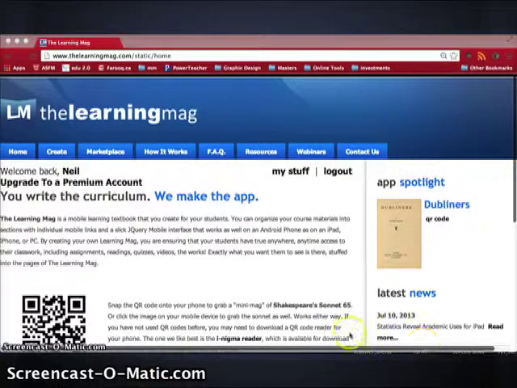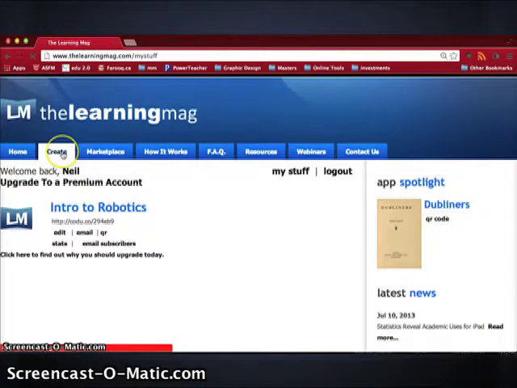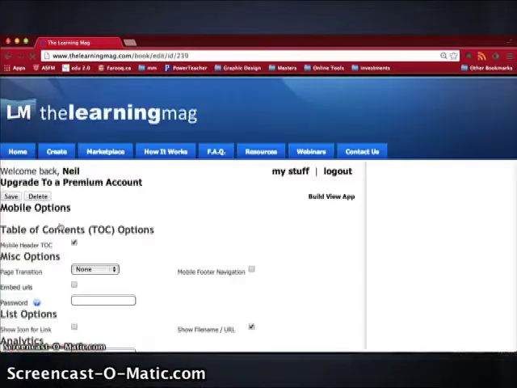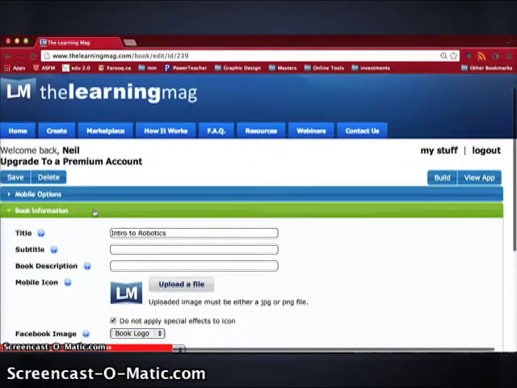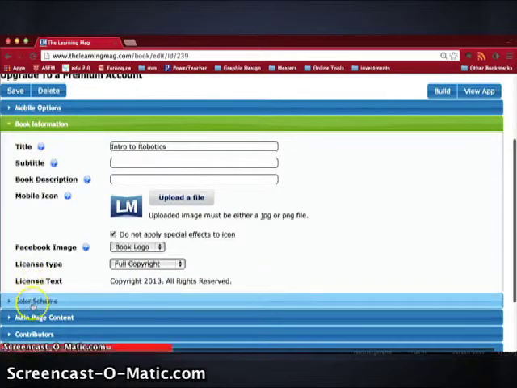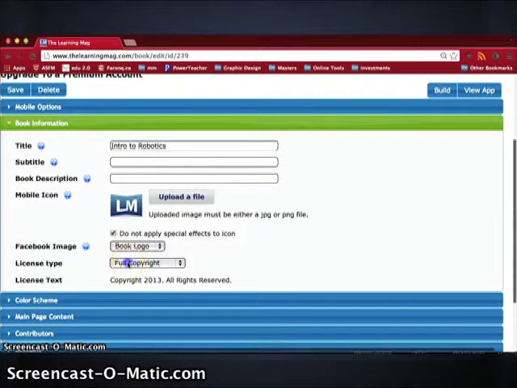So here you see is their website, and to create your ebook, by clicking on the create link at the top or on my stuff if you've already started, it will take you to their editor, which is very nicely laid out. You have different tabs here that let you populate your book. So for example, for book information, you can add your title, subtitle, some icons, even include some copyright licenses.